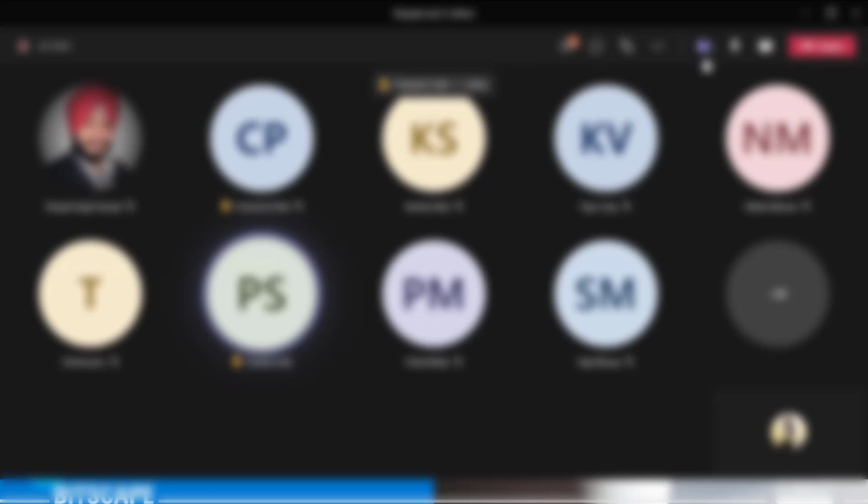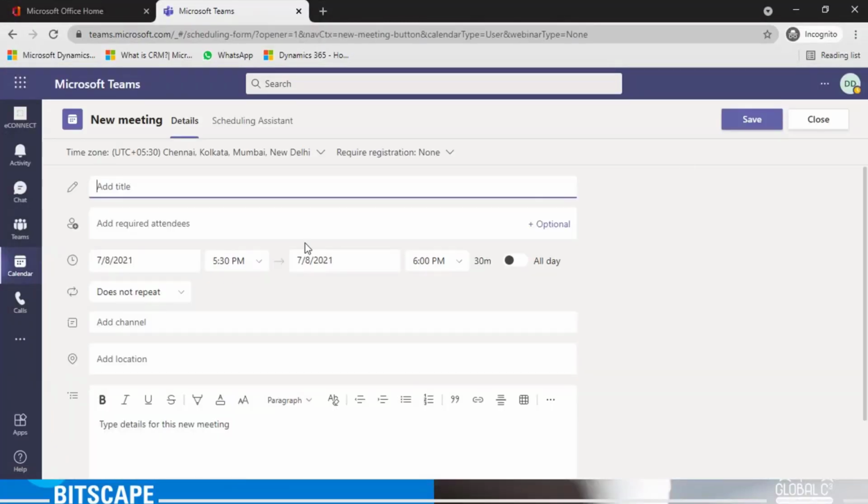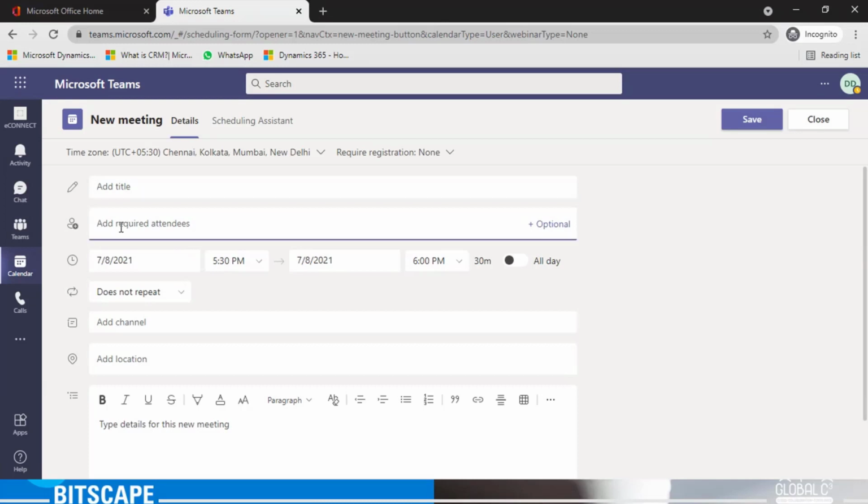Yeah, just a second. Let me change the interface. On this, go to new meeting. Write down who your required attendees are. Just click here, and I'm going to write down some people's names. At this point, if you have the whole email ID, just copy paste it. You do Control C from that one. Let's say you have an Excel which you are referring to. Just Control C and then Control V here. That's it. It's very simple.